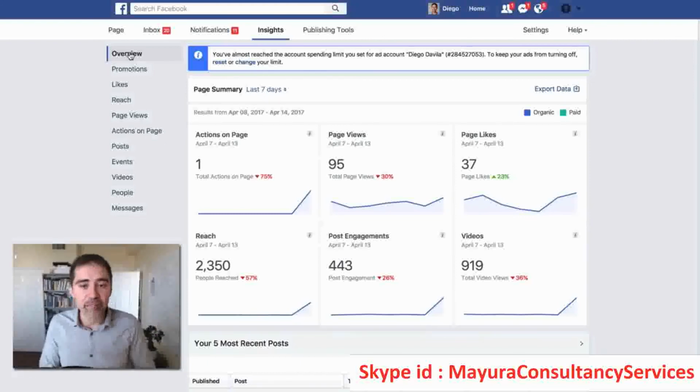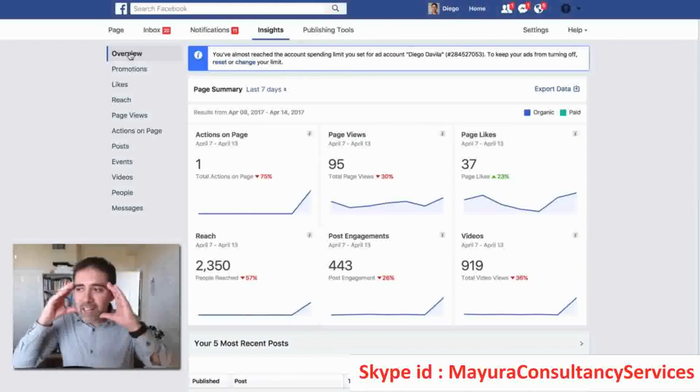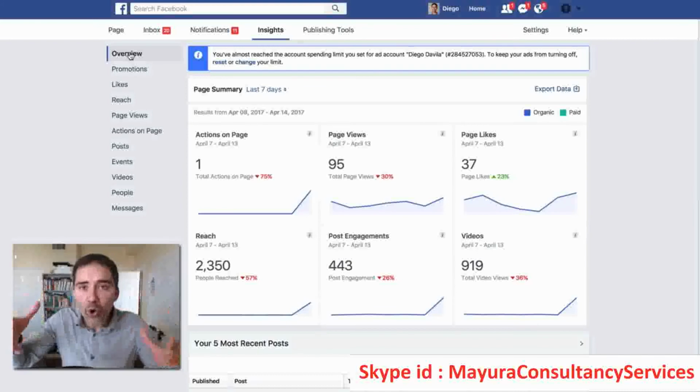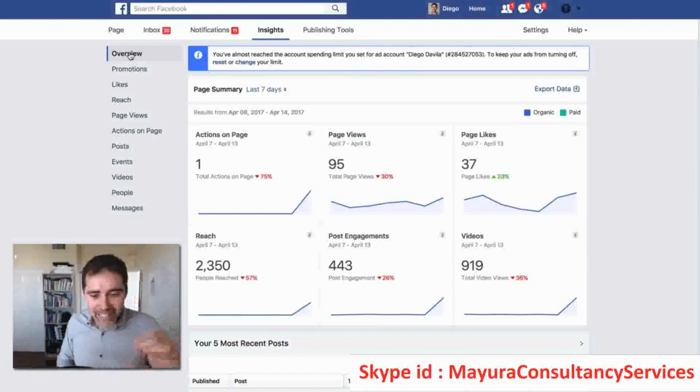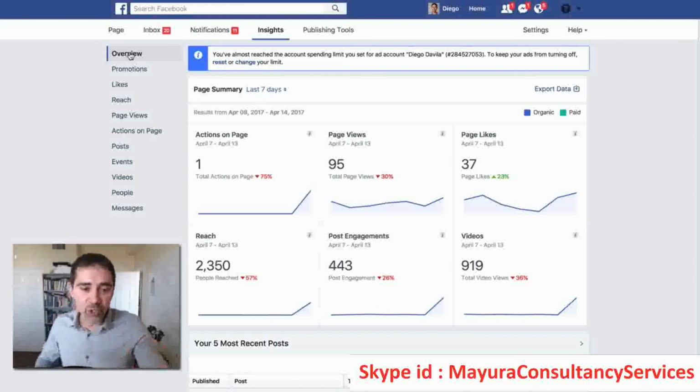And that's great. So when I create an ad or a post, I can try to talk with this group of people, with this group of women from 45 to 54, for example, in my case, okay? So please check your statistics. I hope this is useful. In the beginning, of course, you won't have much data here, but I recommend you come very often to your insights page in order to take a look at how your page is growing, okay?